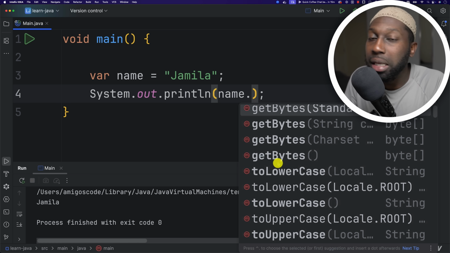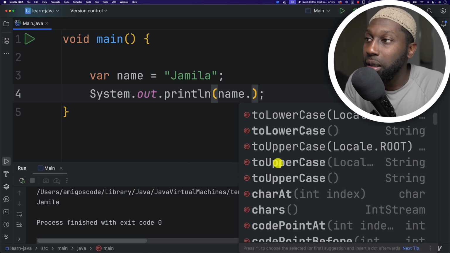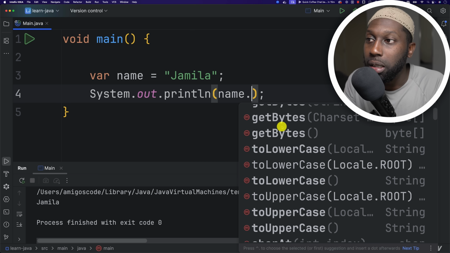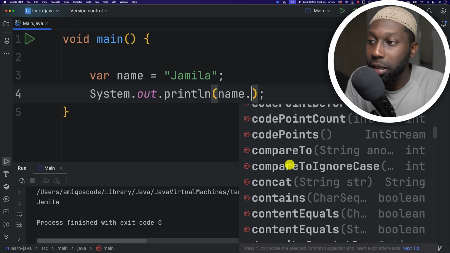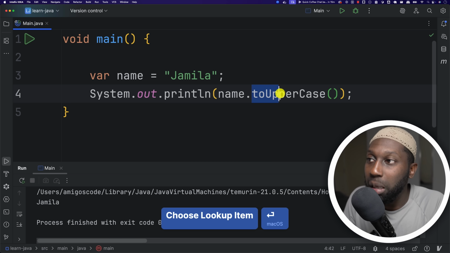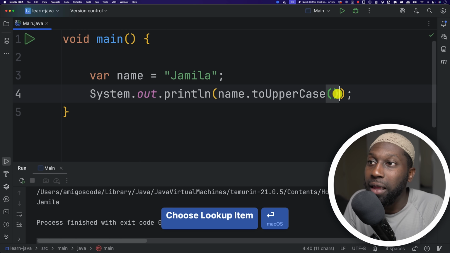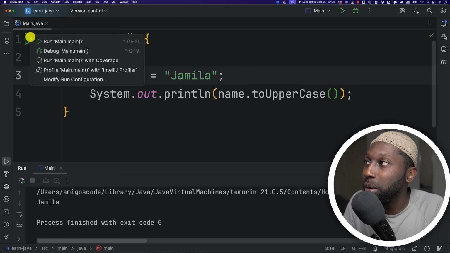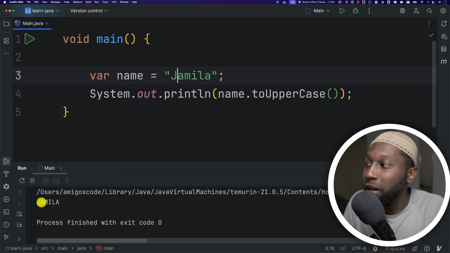And then here, these are methods that the string object gives you. So here you can see toUpperCase, toLowerCase. So in here, if I say toUpperCase, and this is the name of the method, which I'll show you in a second. And then here we're invoking a method on this variable. And if I run this again, you can see that we have everything uppercase.